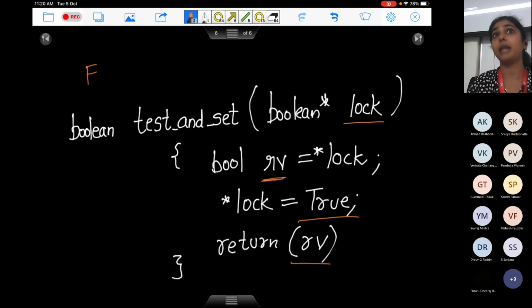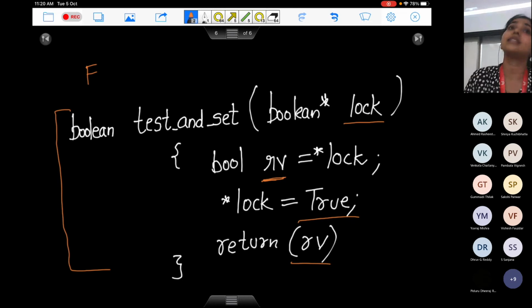In case lock was applied, what will it do? It will keep it as it is. It will let it be there, but it will return you true. Clear, everyone? Now, the one thing about this instruction is it is going to be executed atomically. It is an assembly language instruction. This is the expression of that assembly language instruction in C language. So when you apply this function, all these things are going to happen together. There won't be any context switch when you are executing any of these three statements here.